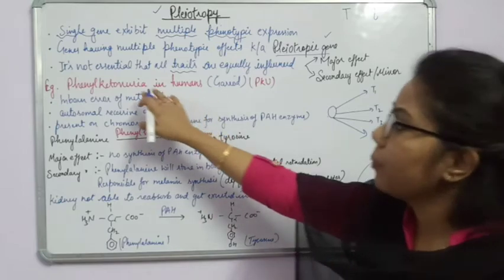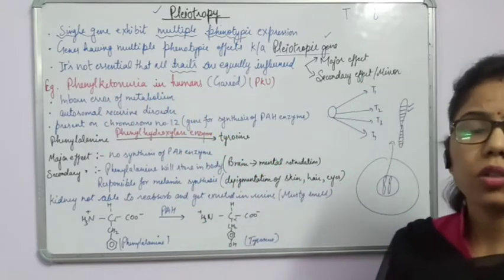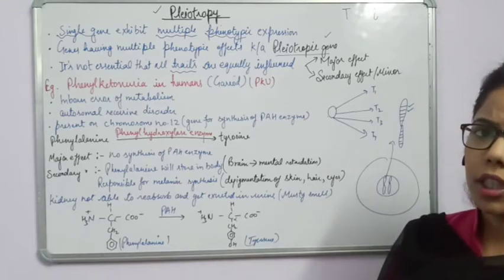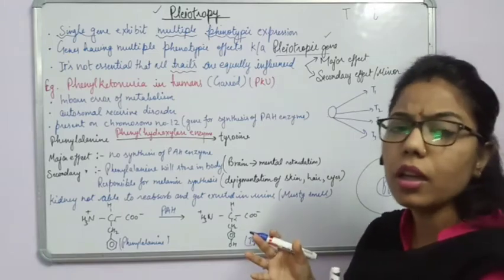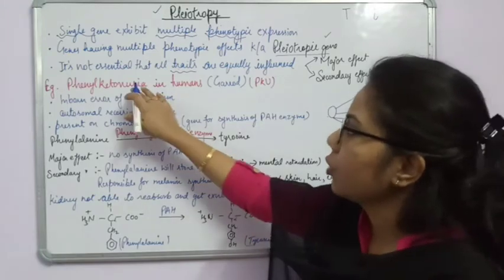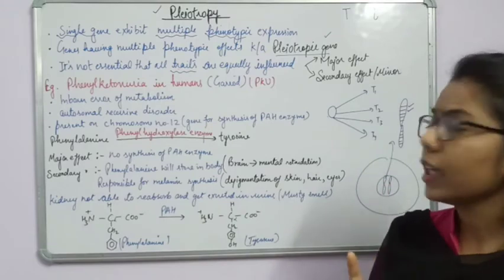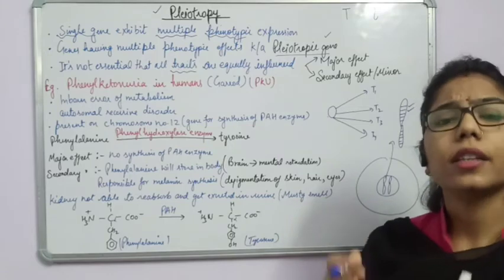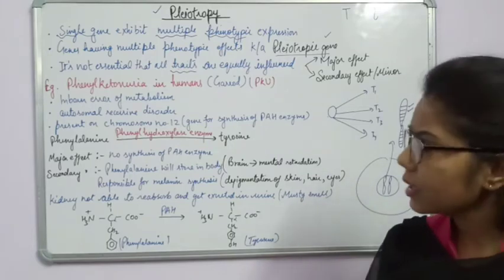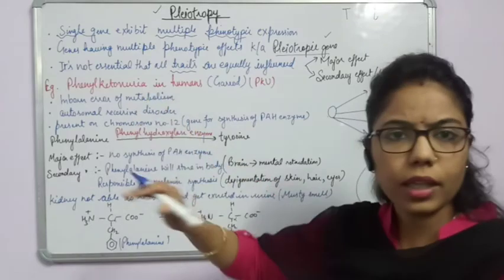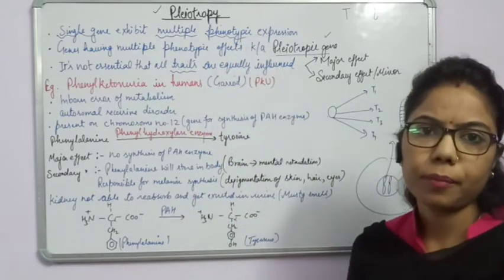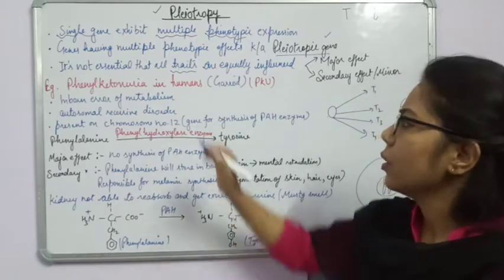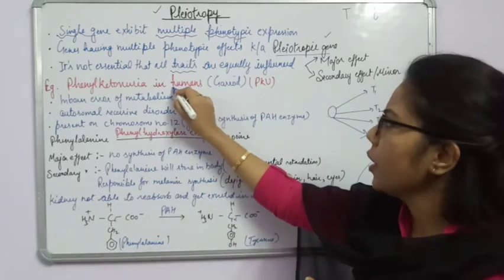How? Because in this phenylketonuria also what is happening, only one gene is responsible for changing the phenotypic characteristics of human beings. सिर्फ एक फिनाइलकेटोनुरिया का जो एक जीन है वो क्या करेगा, जरूरी नहीं कि वो एक ही डिजीज कॉज करेगा या एक ही सिम्टम्स शो करेगा, it can show many symptoms. Okay, so in this case we can say that phenylketonuria is one of the examples of pleiotropy. And now we will understand how it is affecting, right? So this is the example of pleiotropy in case of humans.